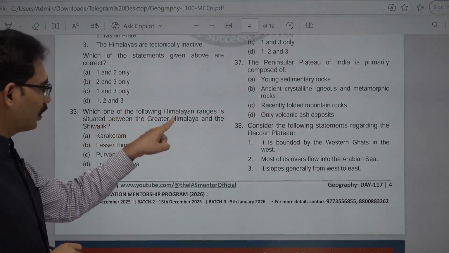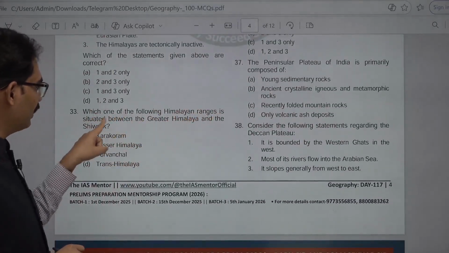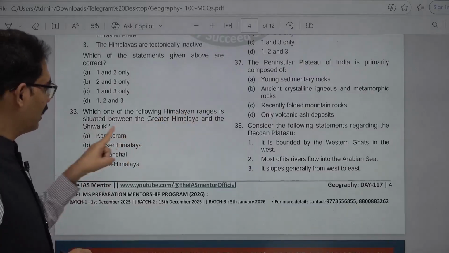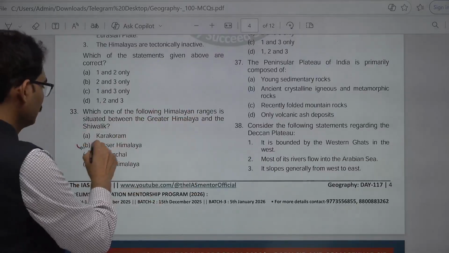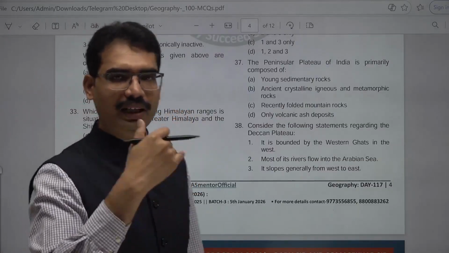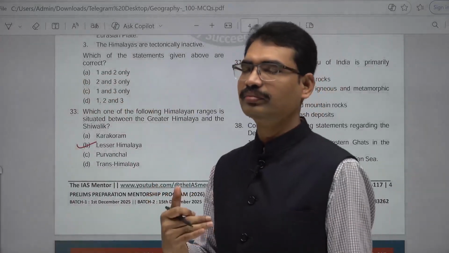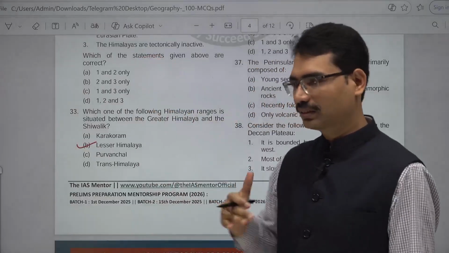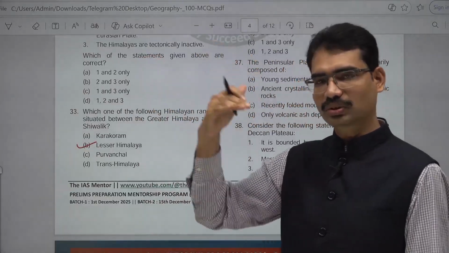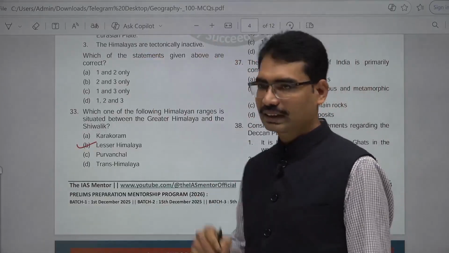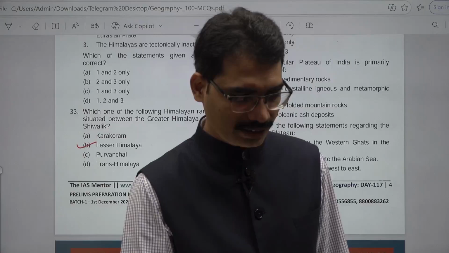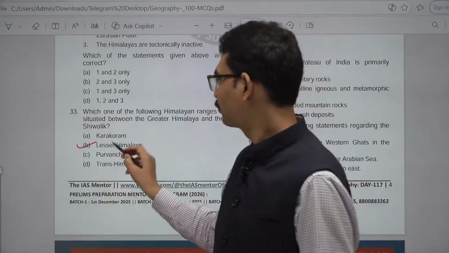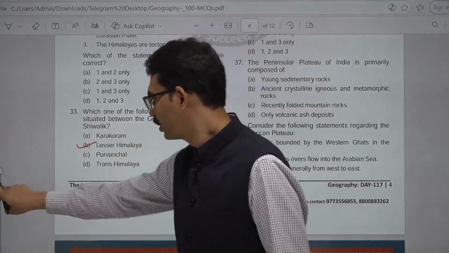Next. Which one of the following Himalayan ranges is situated between the Greater Himalaya and the Shivalik? This is the Lesser Himalayas. Greater Himalayas, Lesser Himalayas, Shivaliks. This is the classification of the Himalayas if we come from north to south. Lesser Himalayas. 33, B is the answer. 34.